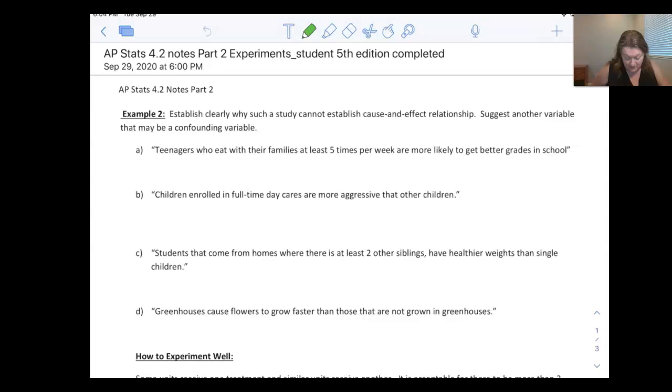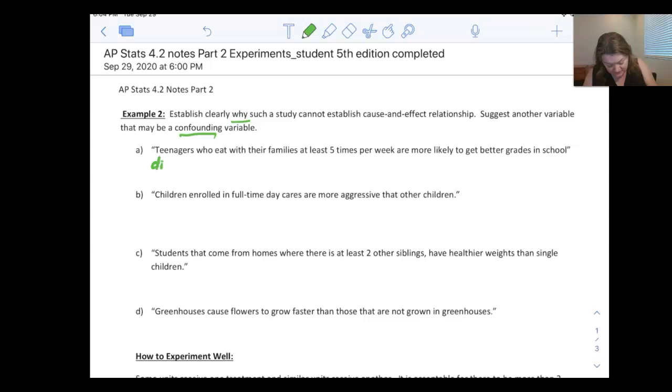So this is an example, and it is asking us to come up with confounding variables. In example 2, it says establish clearly why such a study cannot establish cause and effect. Suggest another variable that may be a confounding variable. Okay, so in the first one it says, teenagers who eat with their families at least 5 times per week are more likely to get better grades in school. So what are they trying to prove?